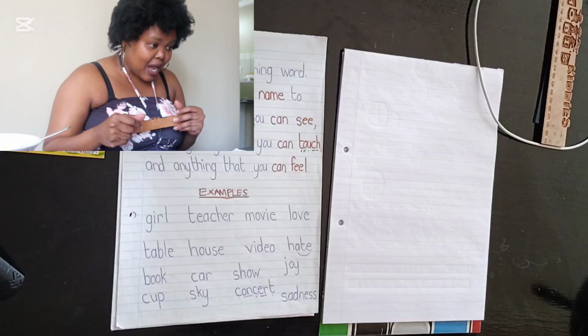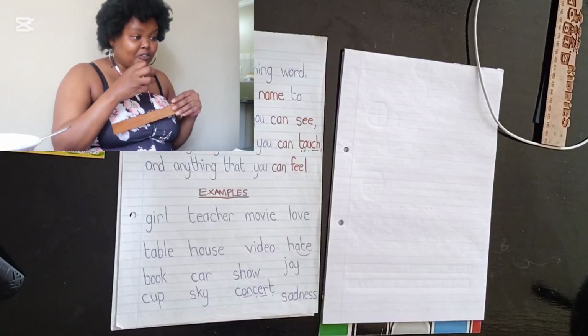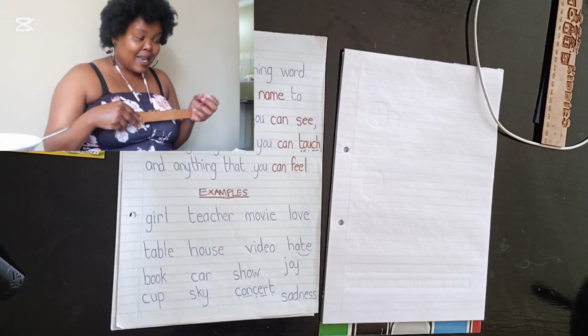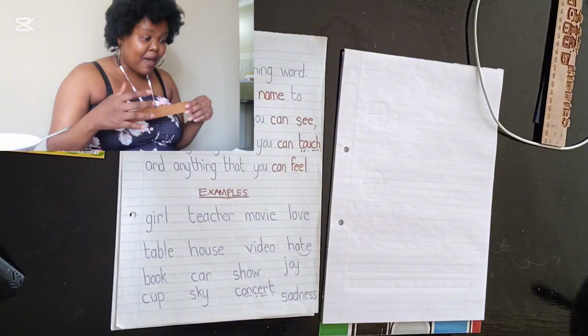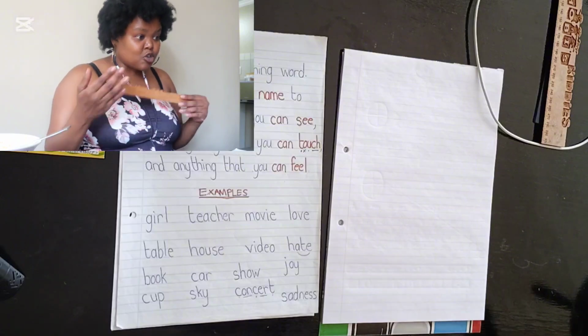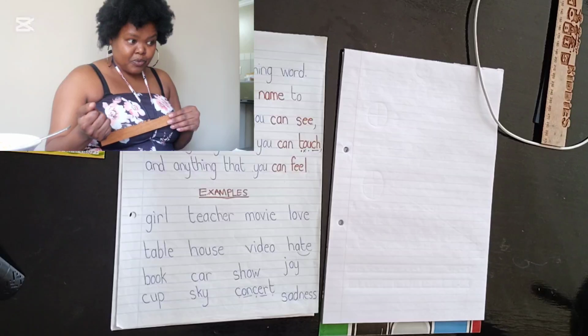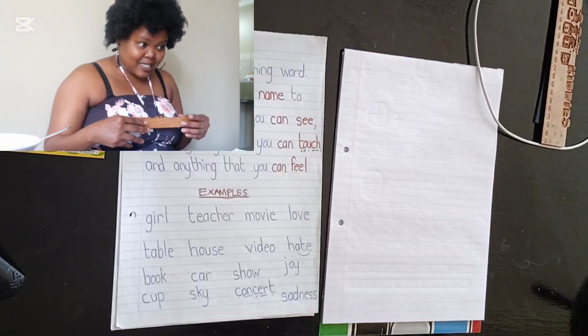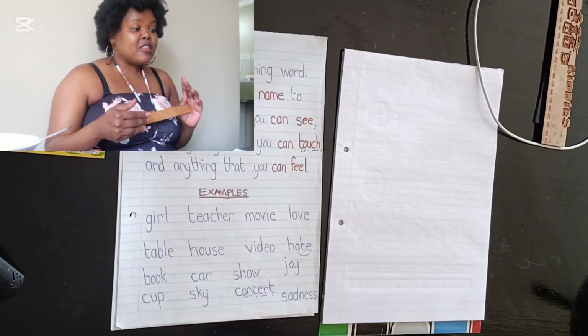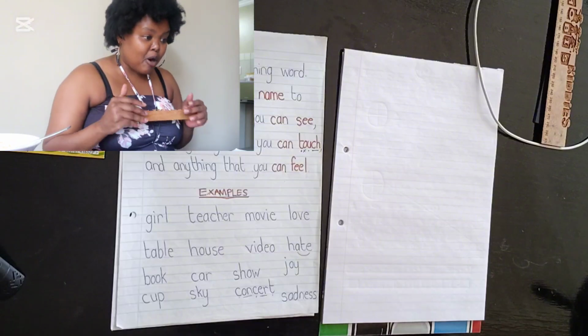A collective noun gives a name to a group of things or a group of people, like a pride of lions. A family of lions is called a pride, so it's a pride of lions. A litter of kittens. That speaks to collective noun. Does that make sense? And then the last one is a proper noun.